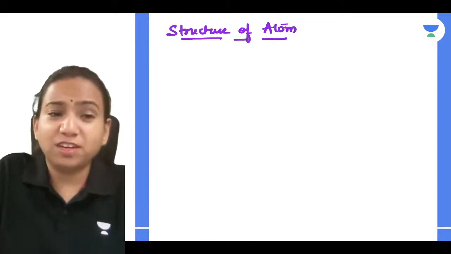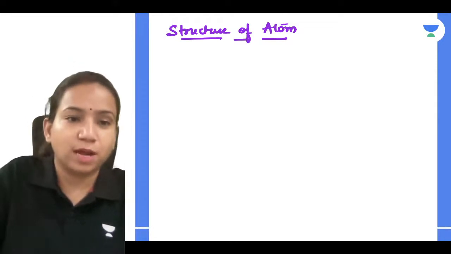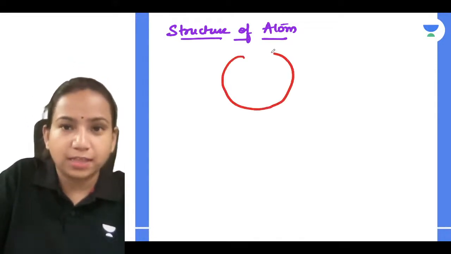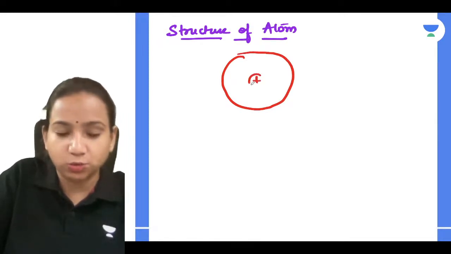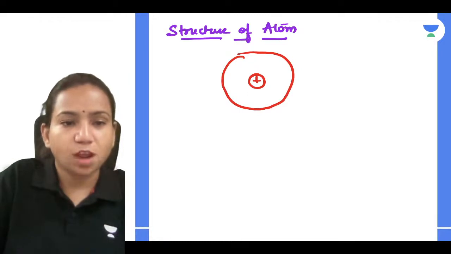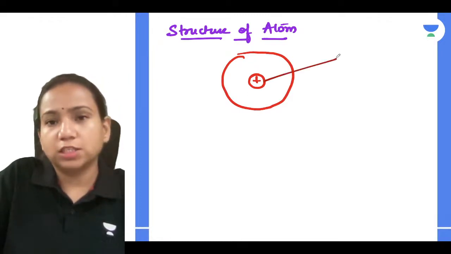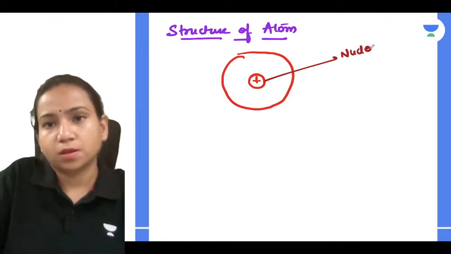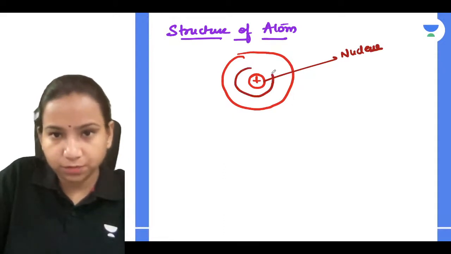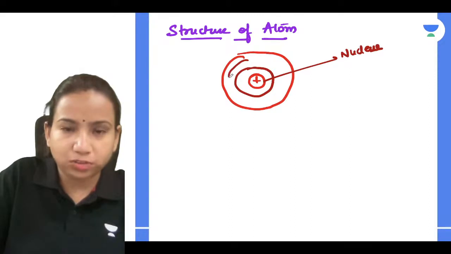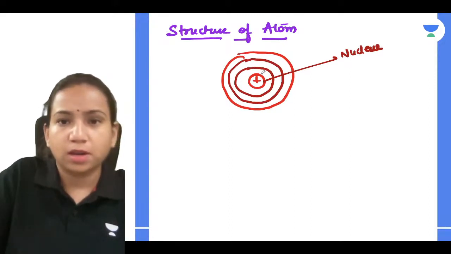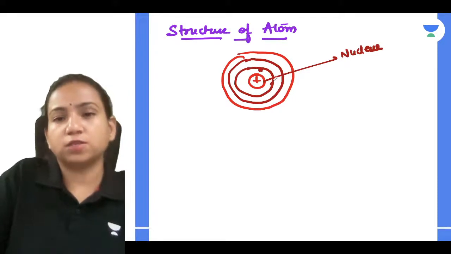So the moment anyone says atom, you get this thing in your mind that there is some circle, and there is another circle which is a nucleus, correct? Everyone gets this in mind whenever we say atom. So there is a nucleus, and there is an extranuclear part in which the electrons revolve around the nucleus. Correct, guys?